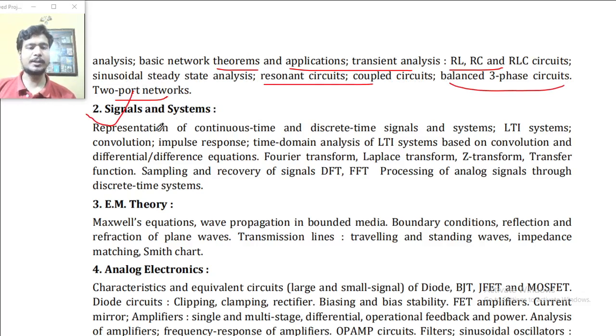Point number 2, signals and systems. Representation of continuous time and discrete time signals and systems, LTI systems, convolution, impulse response, time domain analysis of LTI systems based on convolution and differential and difference equations, Fourier transform and Laplace transform, Z-transform, transfer function, sampling and recovery of signals, DFT, FFT, processing of analog signals through discrete time systems.